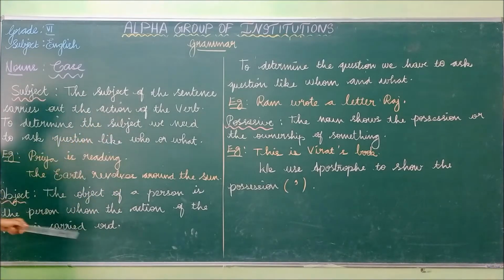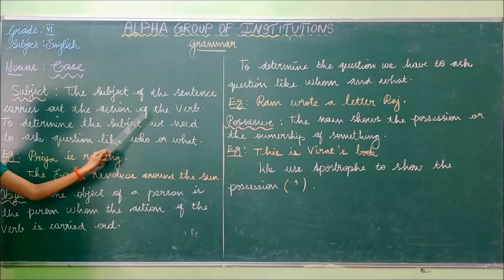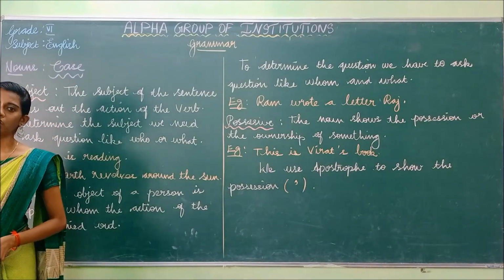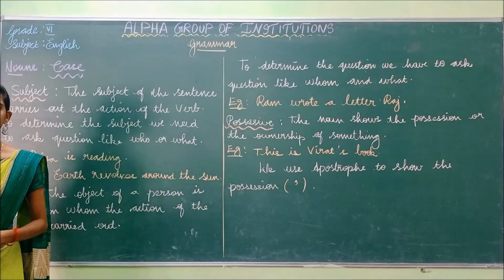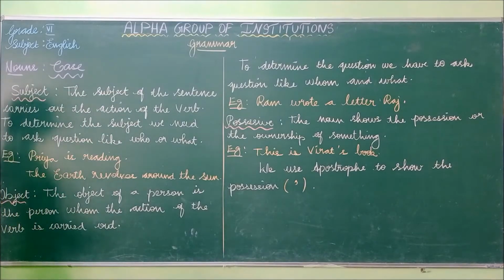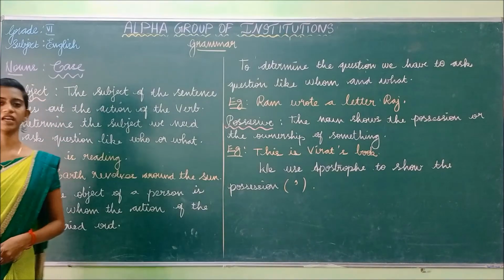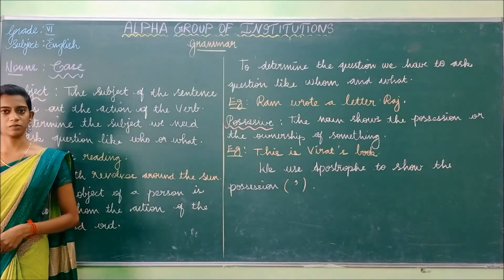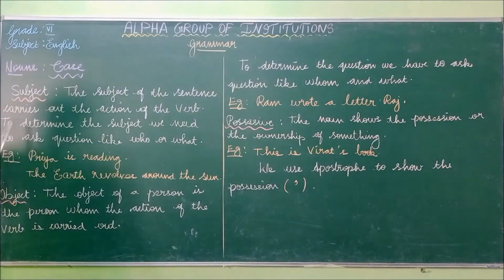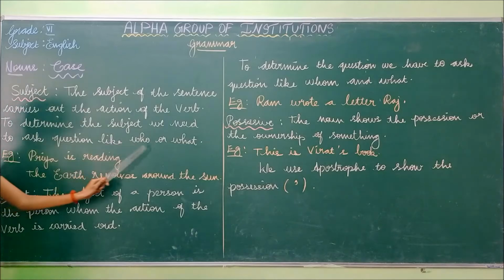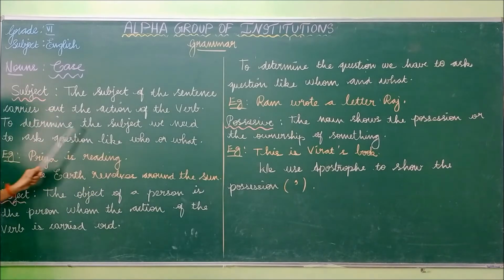By identifying the verb, we can come to know what the subject is doing. Through the verb, we can identify what the subject has been doing. To determine the subject, we need to ask questions like who or what.